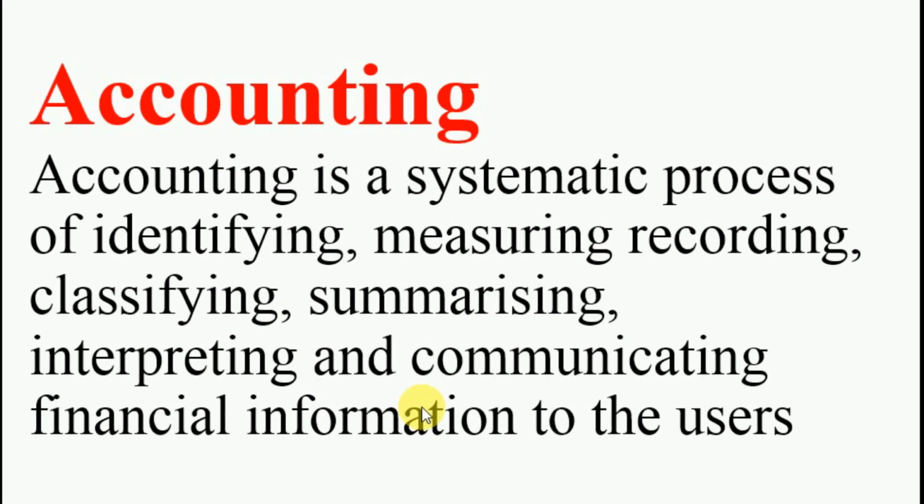This is now the end of this video. I hope you have understood all these points clearly. As we have discussed, human activity is categorized into two types. First one is economic activity, and second one is non-economic activity. The economic activity is also categorized into three types: business, profession, and employment. What is business, profession, and employment? All these things have been discussed clearly.